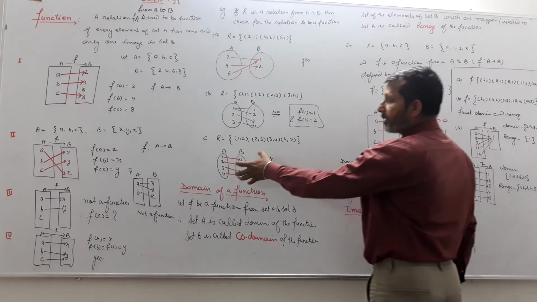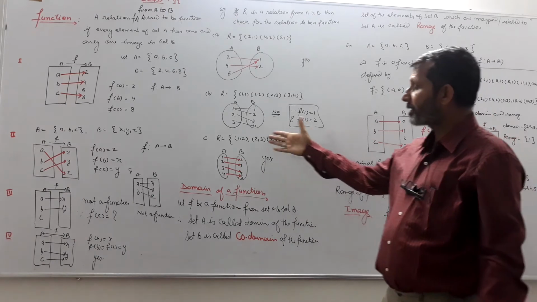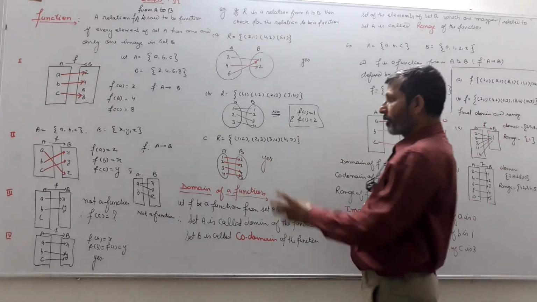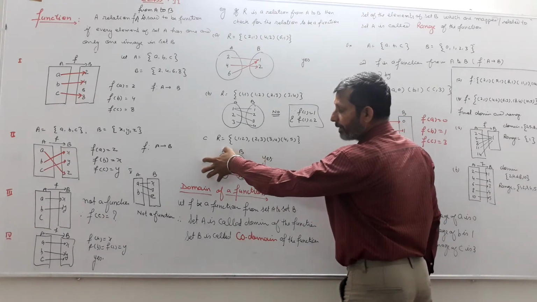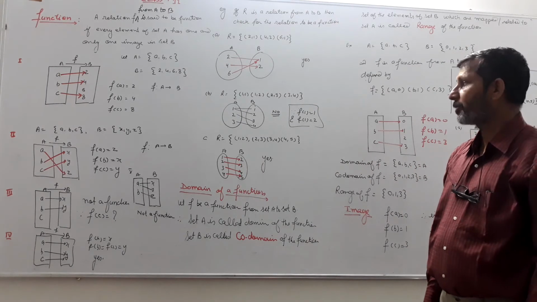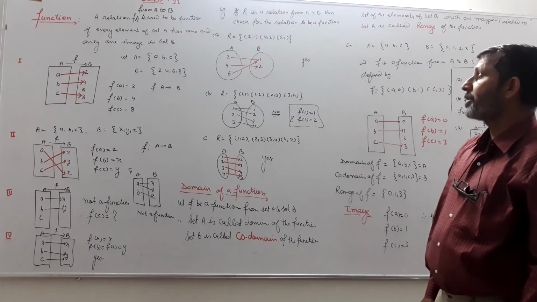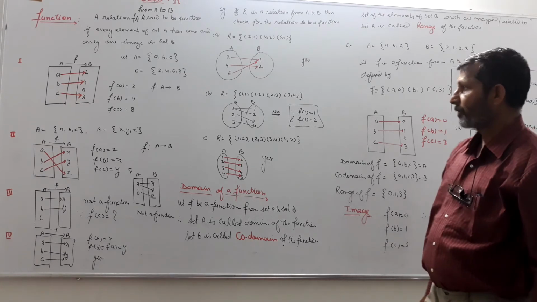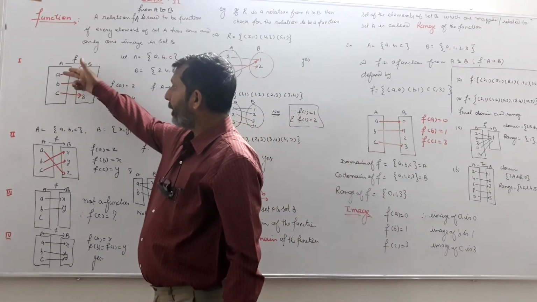And third part, the range, the subset of the second set, the elements of set B which are mapped with the elements of first set, the domain. These elements, that set, is known as the range of the function।